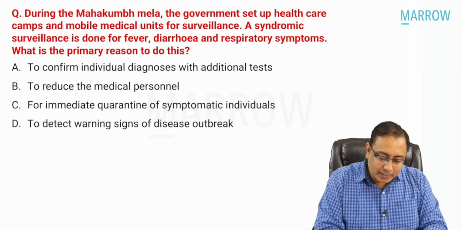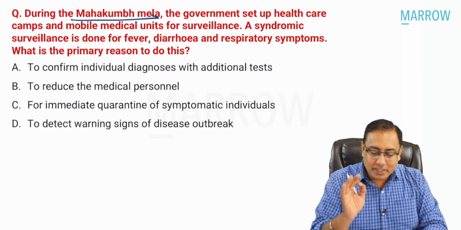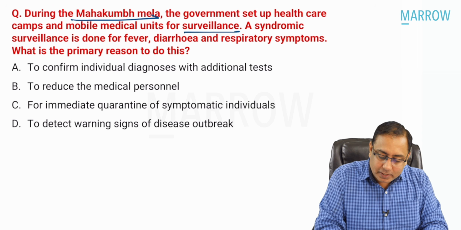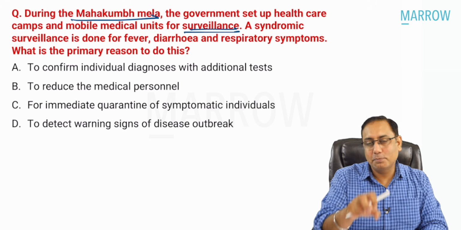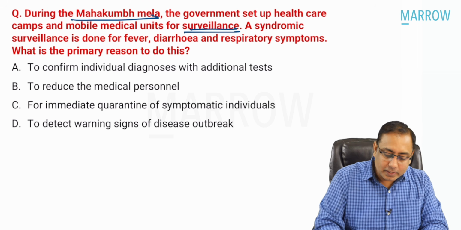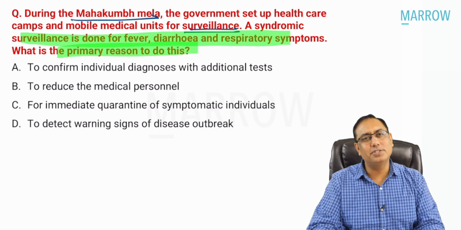And now moving to the next one. During Mahakumbh Mela, which was the recent Mahakumbh Mela, the government set up healthcare camps and mobile medical units for surveillance. So that's important. They kept it for surveillance. Surveillance is continuous watch or observation with scrutinization with a positive support. A syndromic surveillance is done for fever, diarrhea, and respiratory symptoms. What is the primary reason to do this?